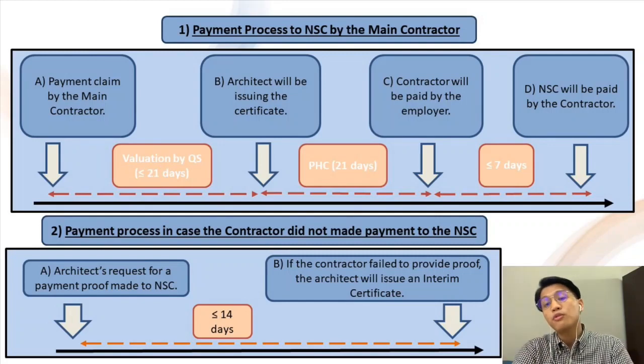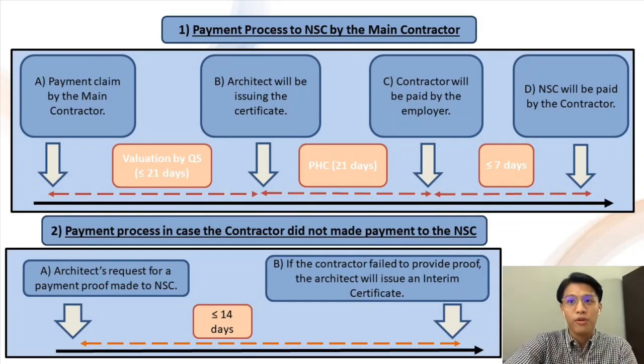The next approach is the direct payment from the employer, which is included in clause 27.6. This approach emerges under the circumstance that the contractor failed to provide proof of payment to the NSC. It starts with the architect's request of proof of payment from the contractor to the NSC. If the contractor fails to do so within the time frame of 14 days, then the architect may issue an interim certificate to pay directly to the NSC. Therefore, within 21 days, a direct payment shall be made to the NSC by the employer.